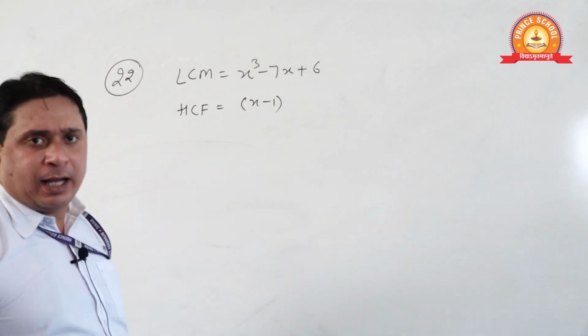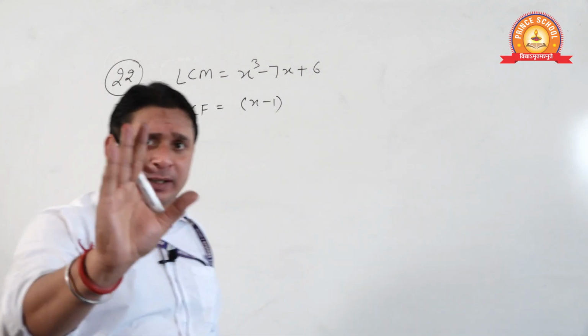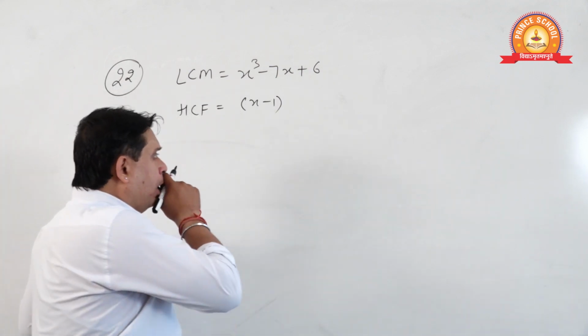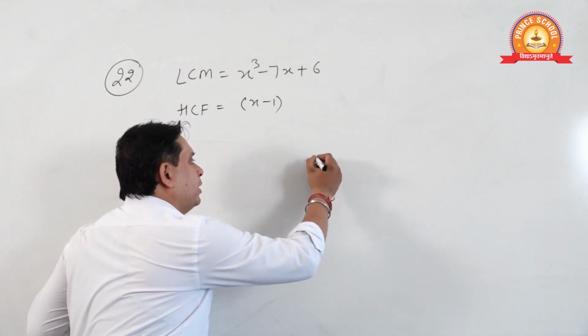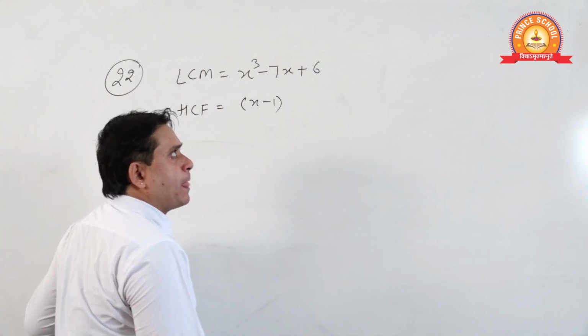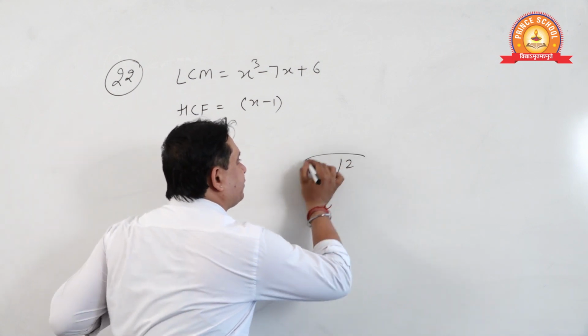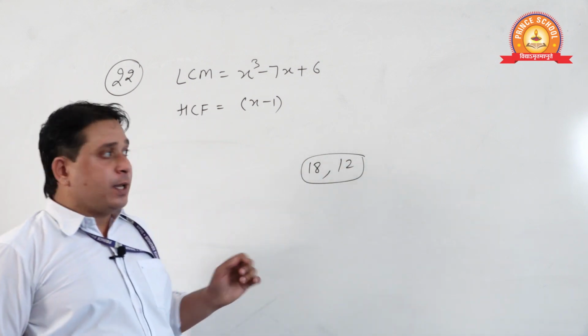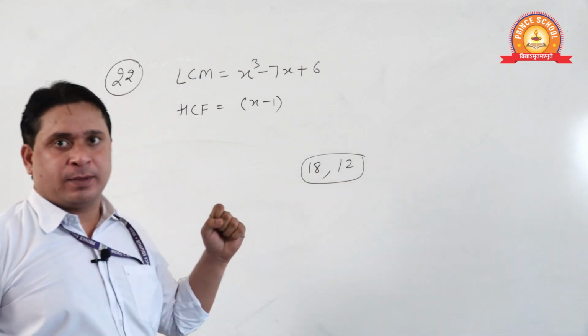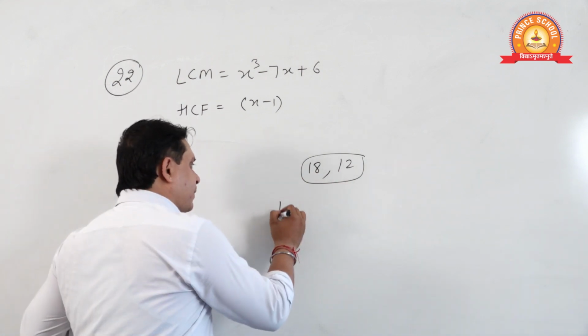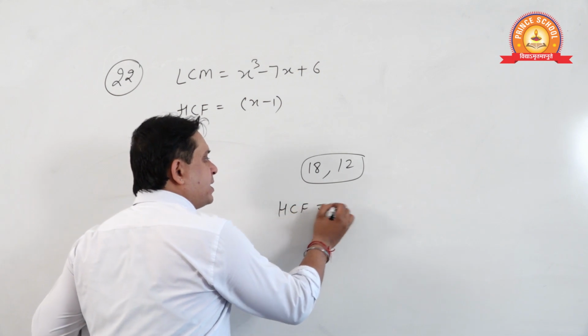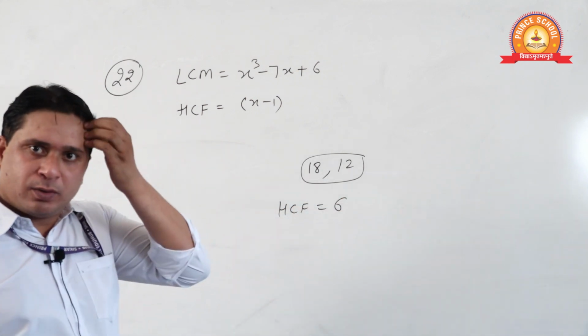One more thing, beta, let me give you an example. Suppose I give you the numbers 18 and 12. If we find their HCF first, HCF will be 6. Yes or no?